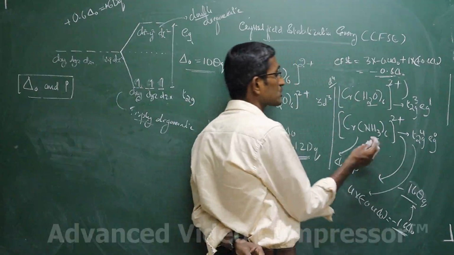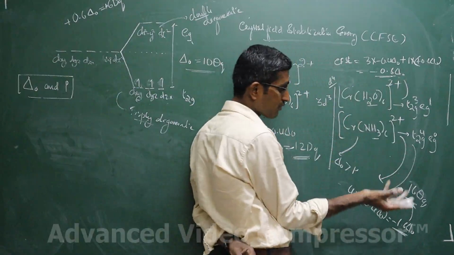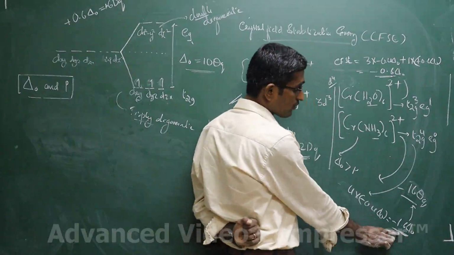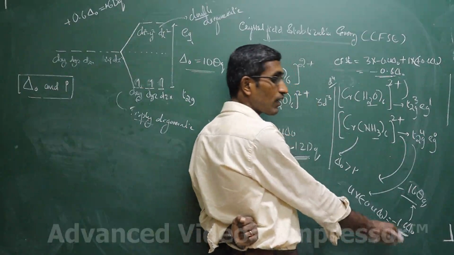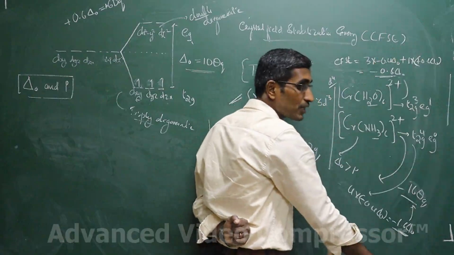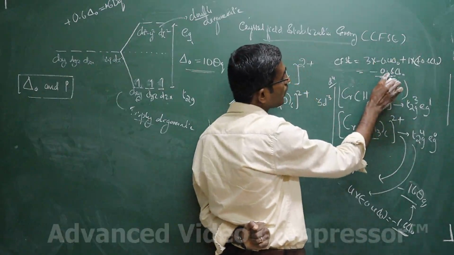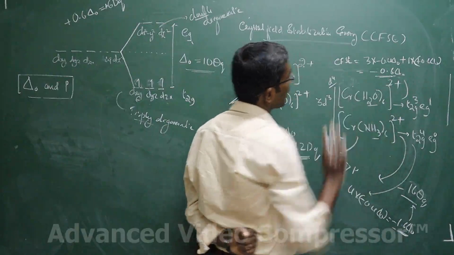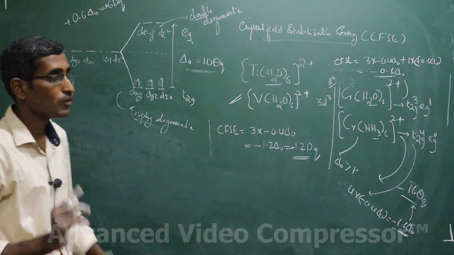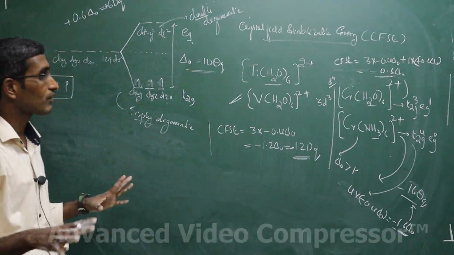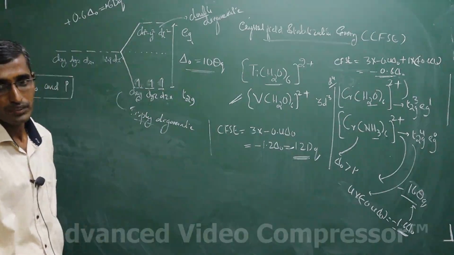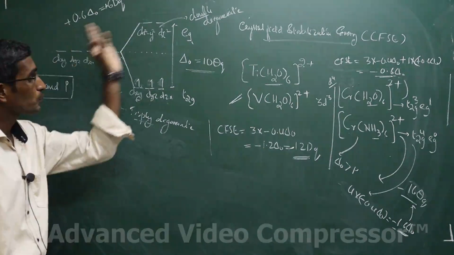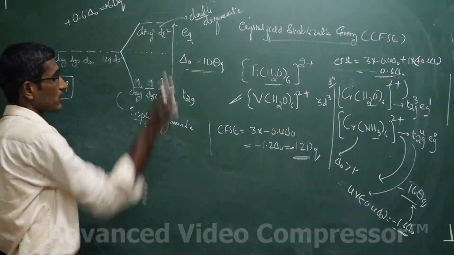If someone asks you which complex is stable, this or this? This complex is stable because it has a very high CFSE, minus 1.6 delta naught. That much energy has come down. Whereas this one has minus 0.6 delta naught. This complex is highly stable compared to this. So we have predicted this based on the CFSE. Stability questions will also come. We will take care of that. Don't worry about that. There are simple clues and shortcuts to predict all those things. Try to understand this.